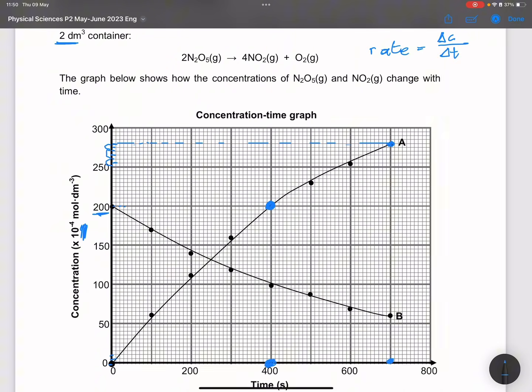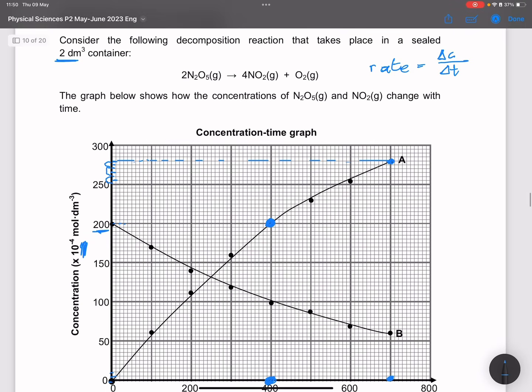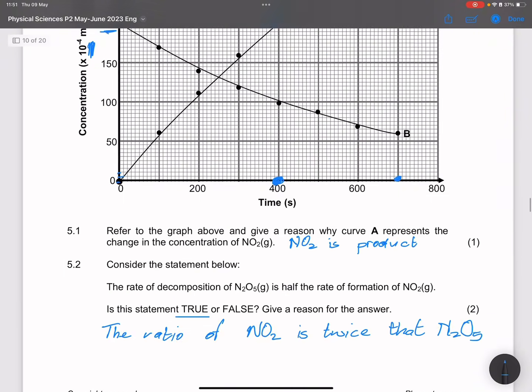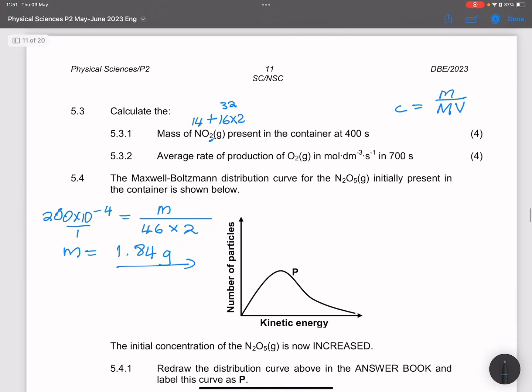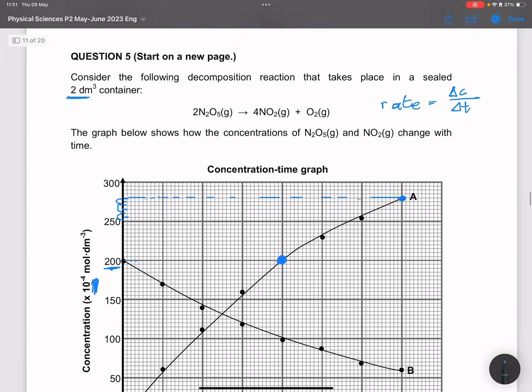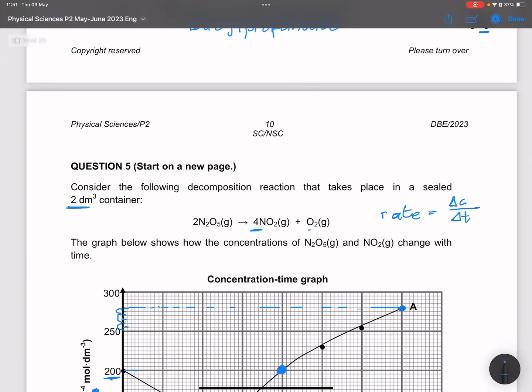But now remember, ladies and gents, all of this happens within the same container, so the volume would actually be the same. So I can use concentration in this case, in terms of their ratios, right? They said they wanted it in concentration per second. So for every 4 nitrogen dioxide, I get 1 oxygen. That's what the ratio says there, right?